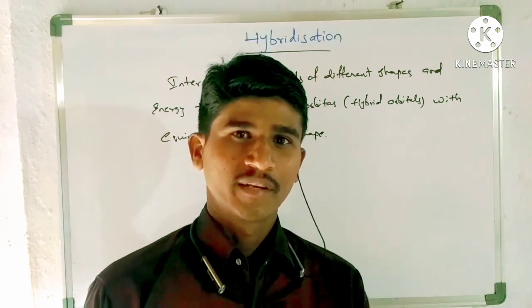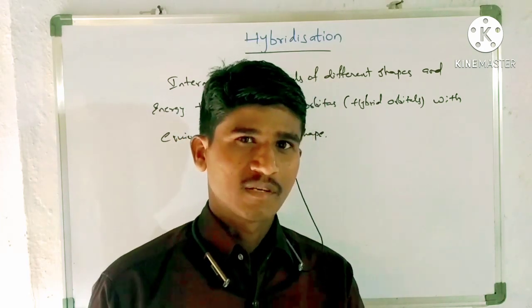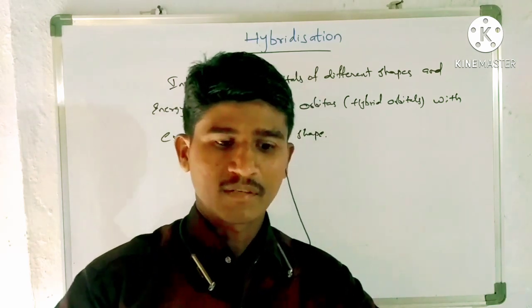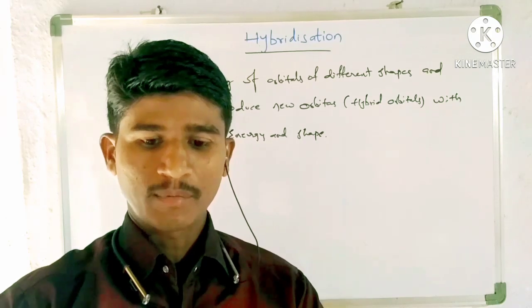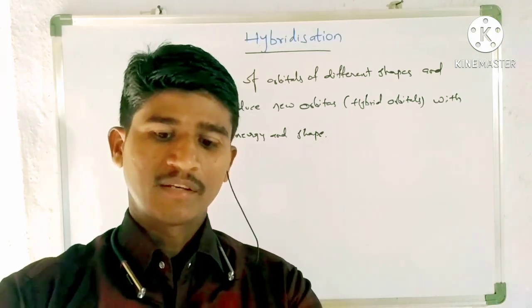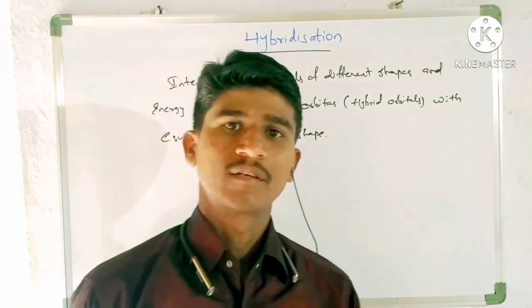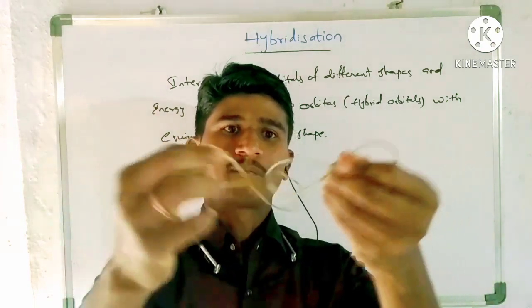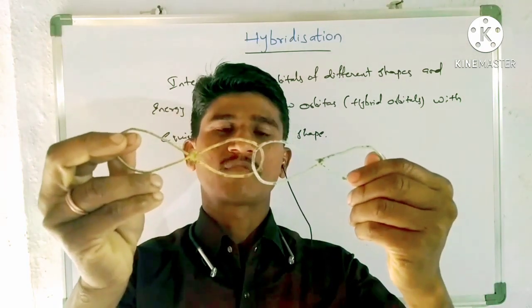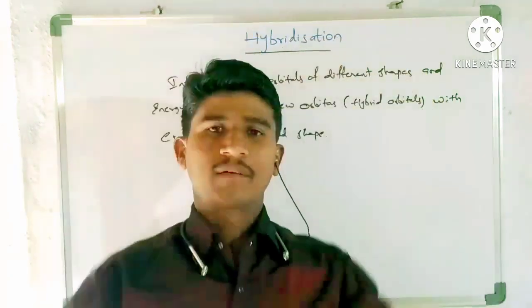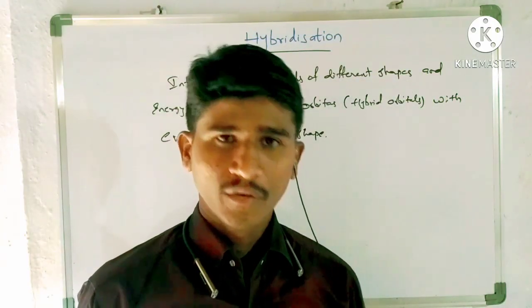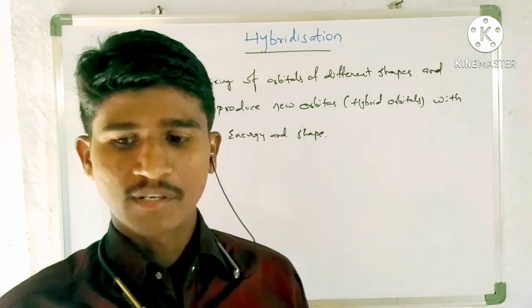overlapping, all this there. In p-p overlapping, we have two types. One is end-on-end overlap, meaning one end of a p orbital overlaps with another end. That generally leads to the formation of a sigma bond. Sidewise overlap is also there. This is end-on-end overlap, so two ends overlap. This is the formation of a sigma bond. This is sidewise overlap. This is the formation of a pi bond. This was also there.